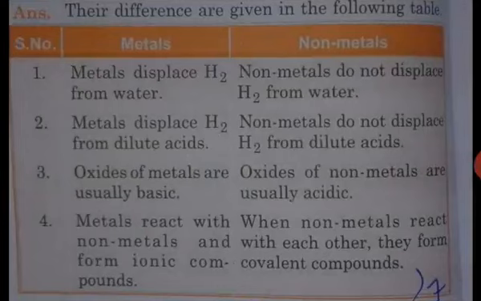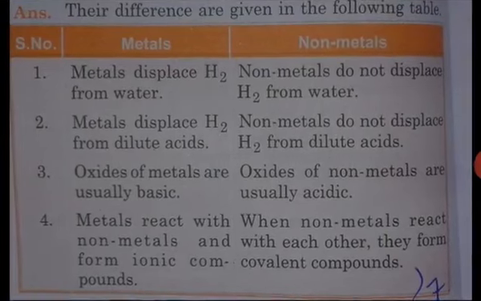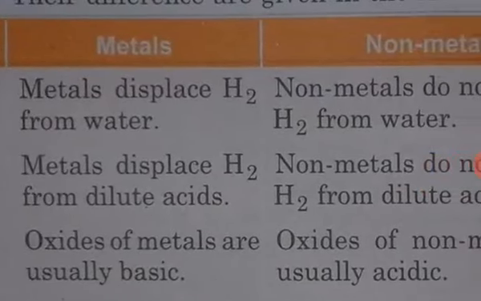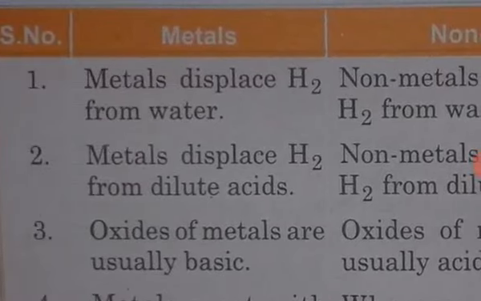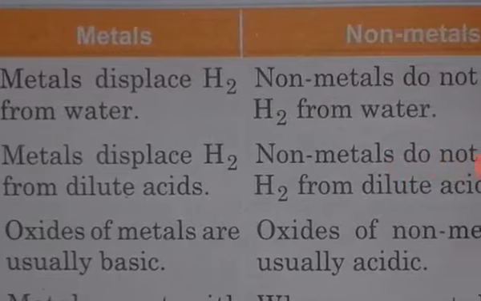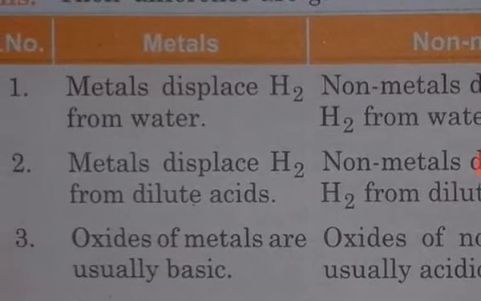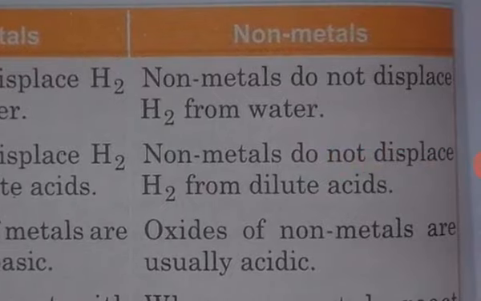And question number 7, list 3 or 4 different chemical properties of metals and non-metals. Metals displace hydrogen from water, but non-metals do not displace hydrogen from water. Second, metals displace H2 from dilute acid. Non-metals do not displace hydrogen from dilute acid. And third, oxides of metals are usually basic, and oxides of non-metals are usually acidic.